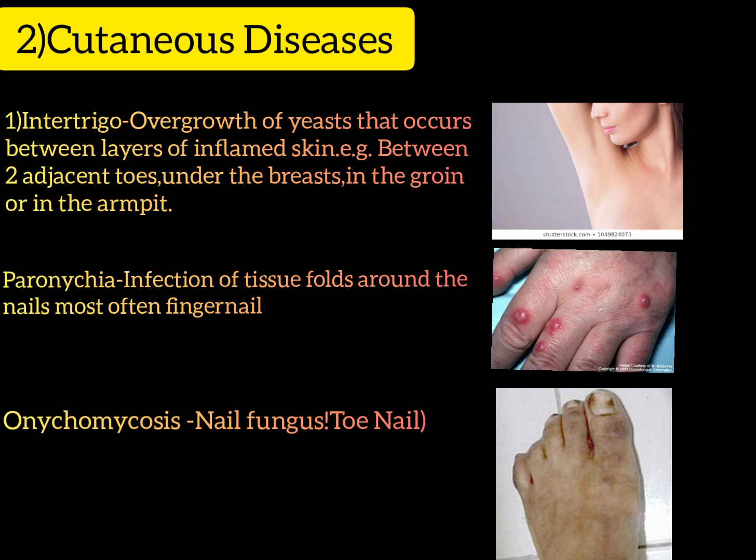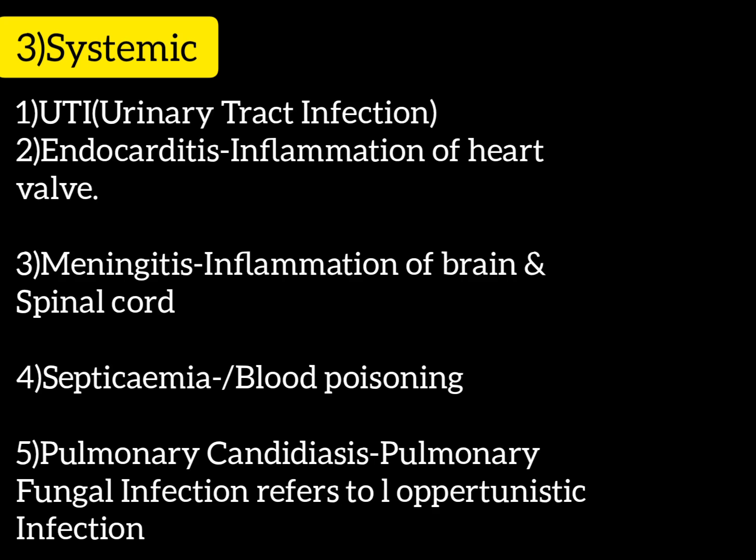So let's come to the third infectious disease of candidiasis, the systemic infectious diseases. The diseases included in this systemic category are UTI or urinary tract infection, which is most often common, and second is candiduria, endocarditis, pulmonary candidiasis, meningitis, arthritis, osteomyelitis, nosocomial candidiasis. These are the most common diseases which come under systemic infectious diseases.